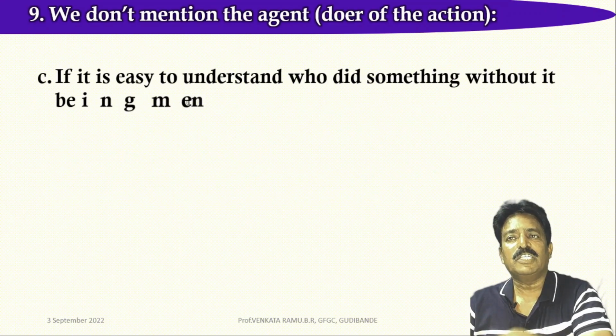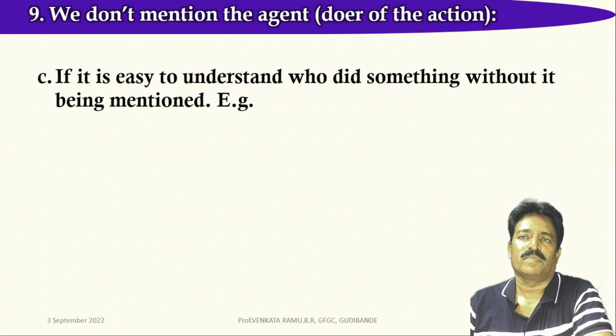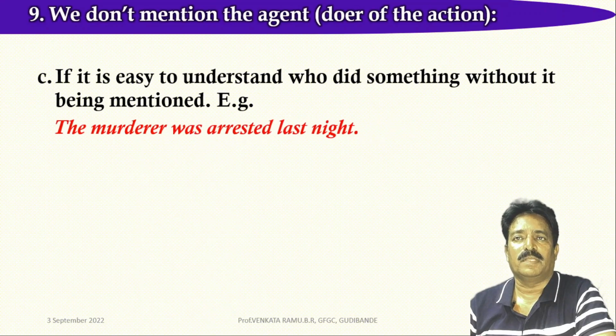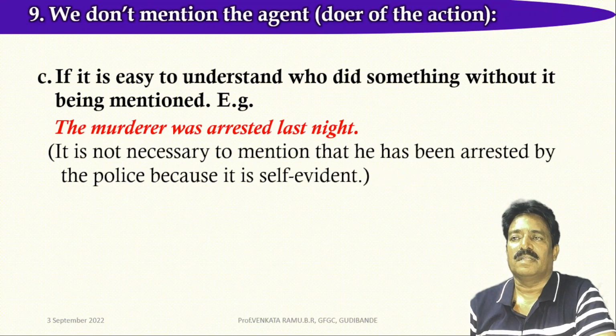Friends, it is easy to understand who did something without it being mentioned. In that context also, we don't mention the agent. Let us look at this example. The murderer was arrested last night. It is not necessary to mention that he has been arrested by the police because it is self-evident.